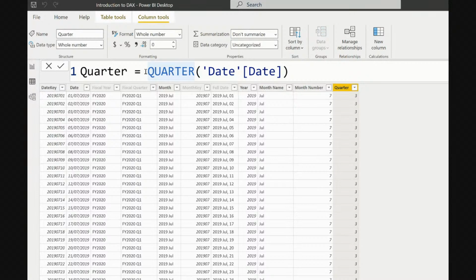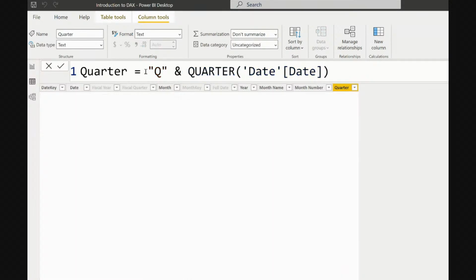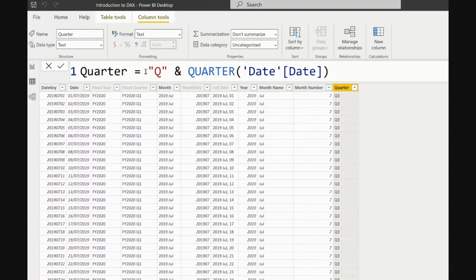Just the same way as we have in Excel, we can put double quotes. We have capital letter Q in double quotes, then the ampersand and the quarter, and we click enter. So now let's see what it brings. Good. So now we have this Q3. The calculated column has given us that option to be able to do this.